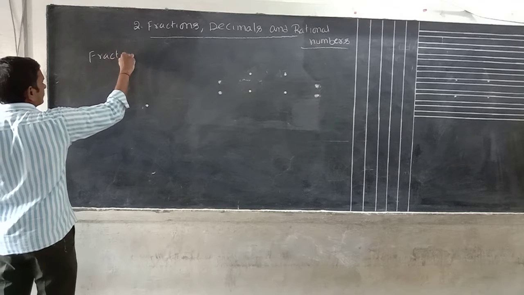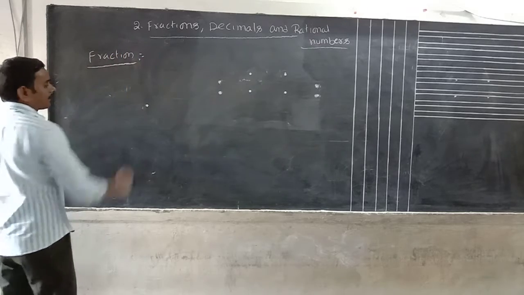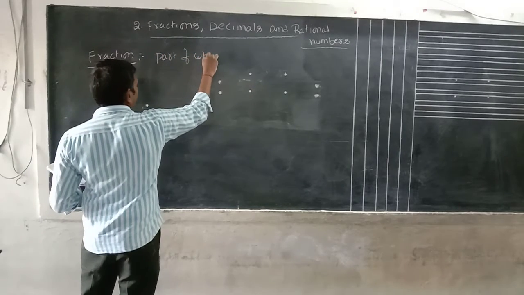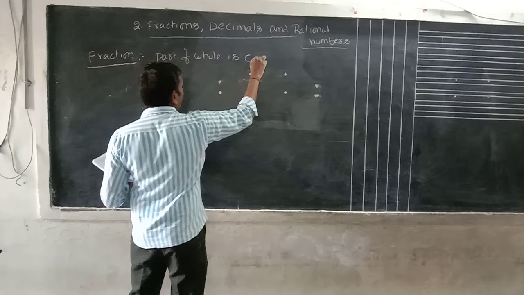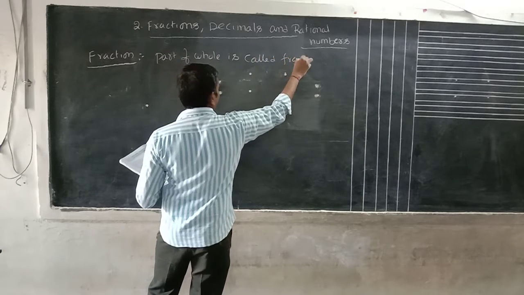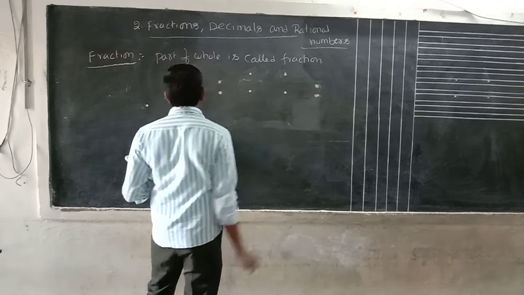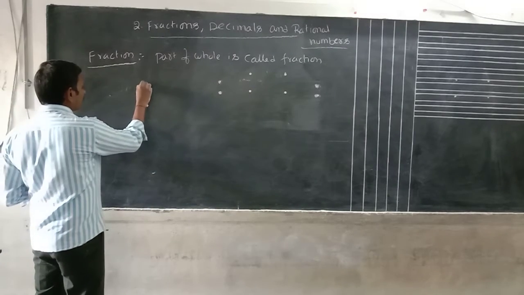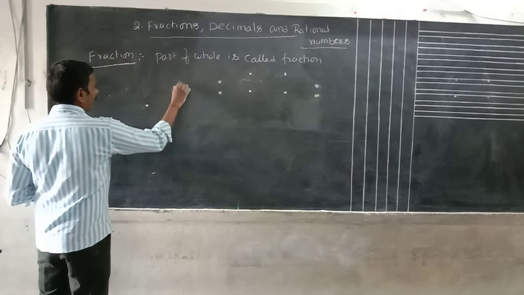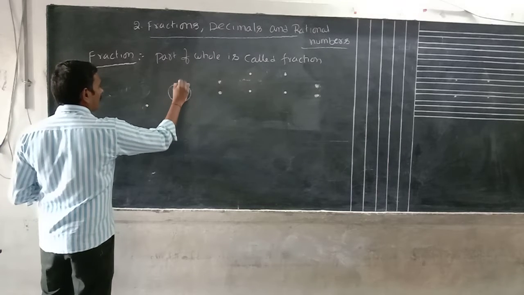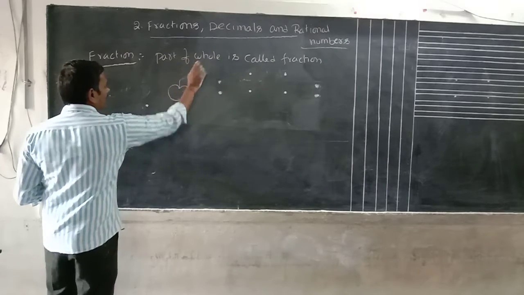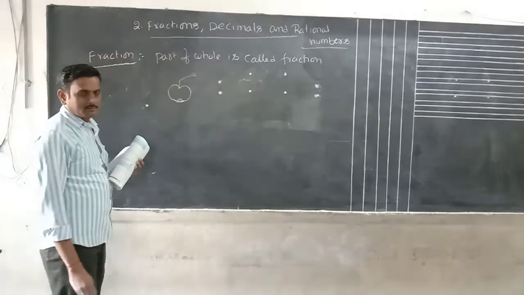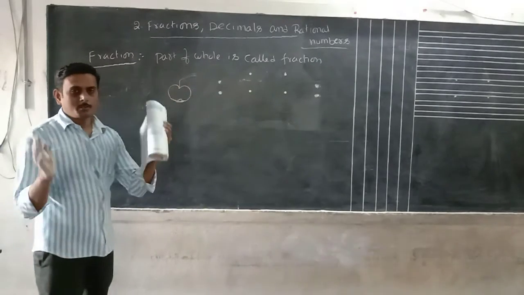Part of whole is called fraction. Anytime if you take an apple, this is an apple. If you take an apple, this total apple we can take as a whole part.